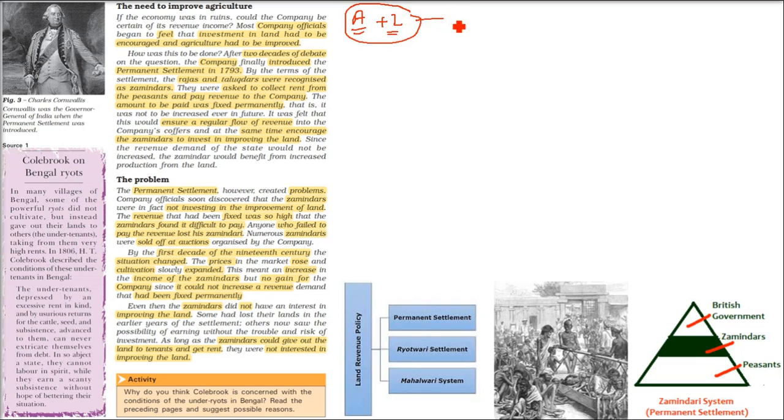What is the faida? What is the profit of getting the Diwani? Because if you invest, then only you will get the profit. But they were reluctant previously.